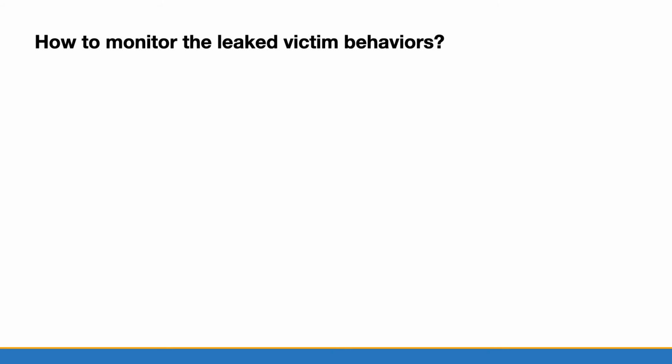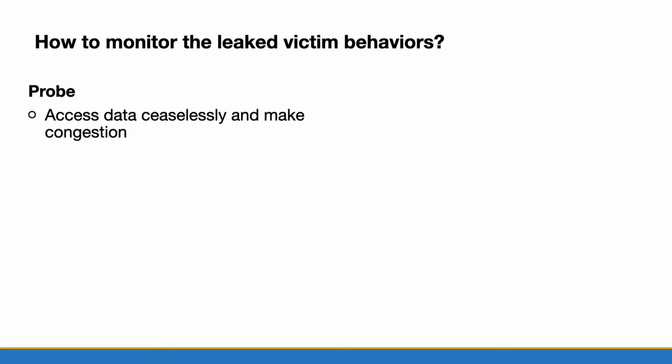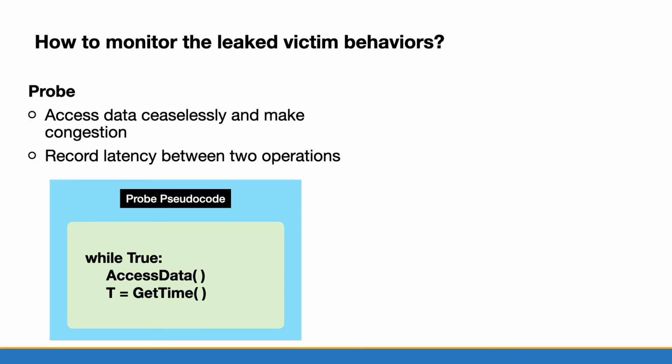How do we monitor the leaked victim behaviors? The answer is in the demo, by monitoring the data movement activities. There are two steps. The first step is probe. The attacker accesses the data through the PCIe channel ceaselessly and makes the channel congested. Then she records the latency between two operations using timing instructions like RDTSCP. The idea to write the probe code is very easy, but the real probe is a little more complicated. We actually operate on the QPs to make use of the kernel bypass mechanism to generate stable and high-frequency traffic on the channel. In this way, we can make our probe more stable and the channel more congested.